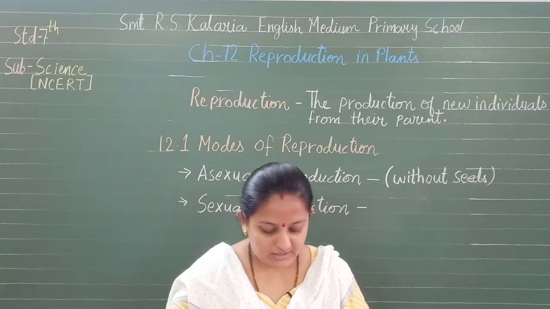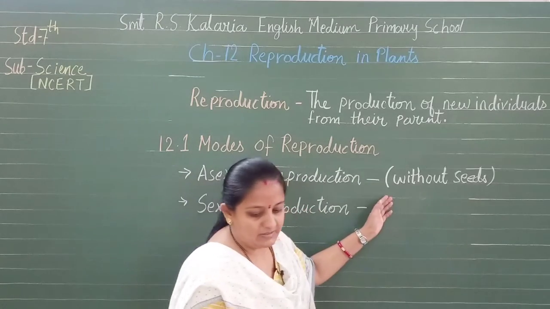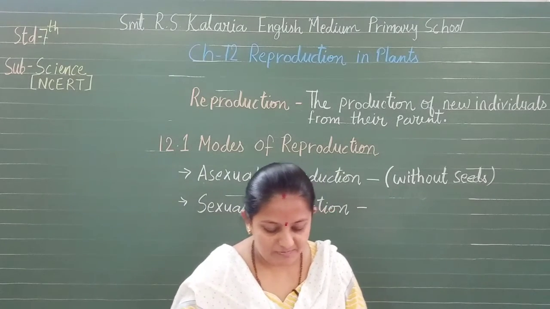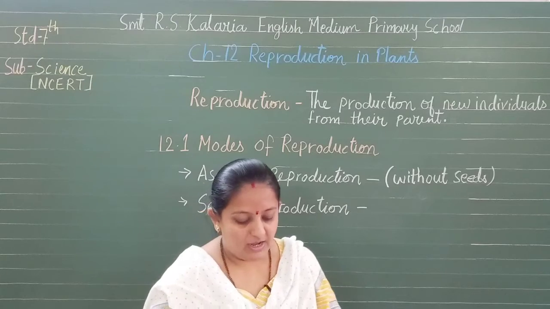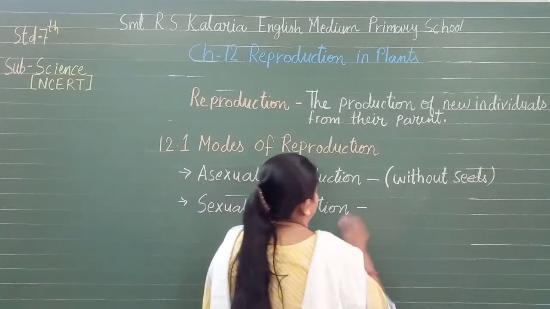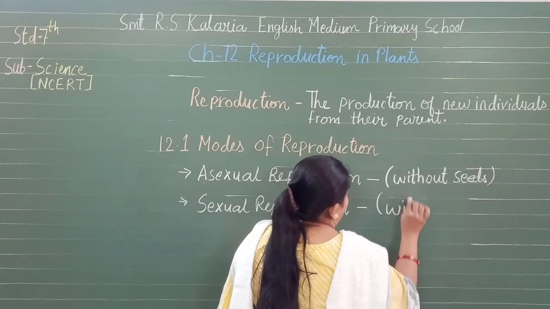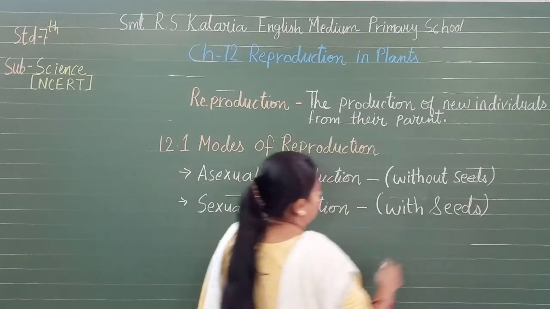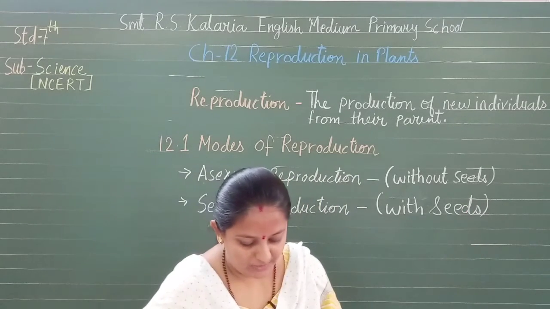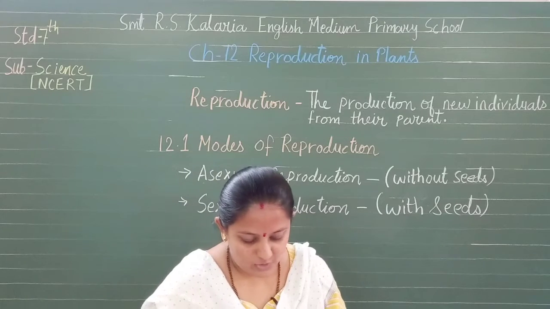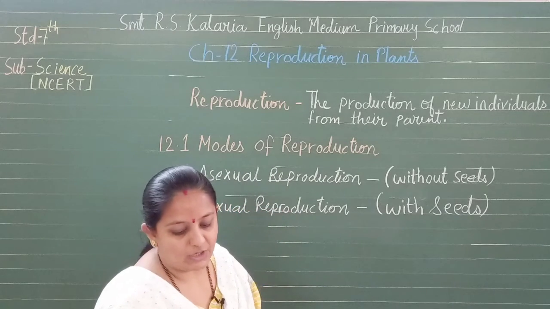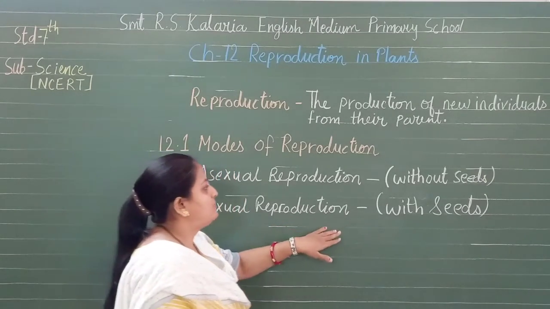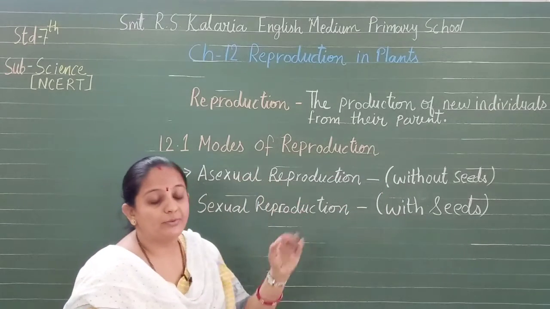So plants can give rise to new plants without seeds, which is asexual reproduction, whereas in sexual reproduction new plants are obtained from seeds. With the help of seeds, sexual reproduction takes place, and without the seeds, asexual reproduction takes place.